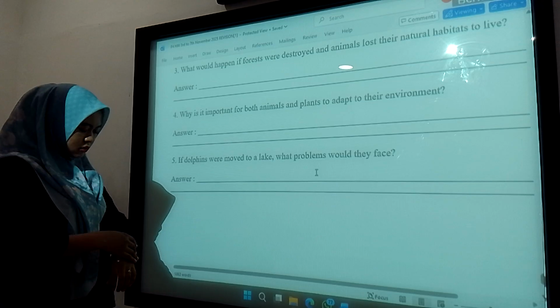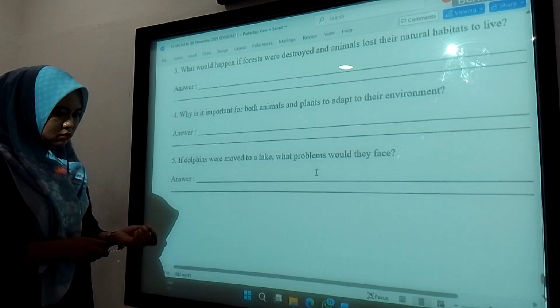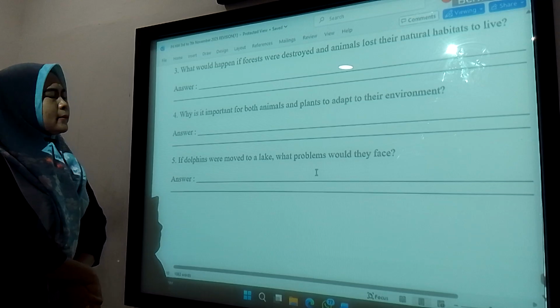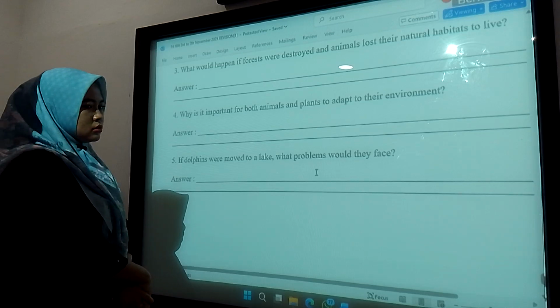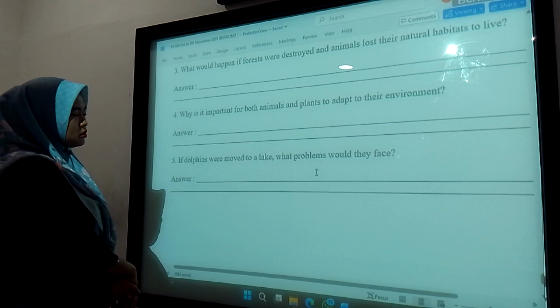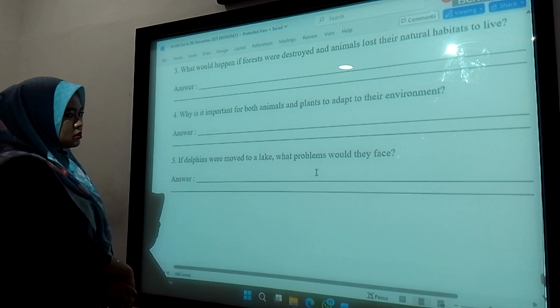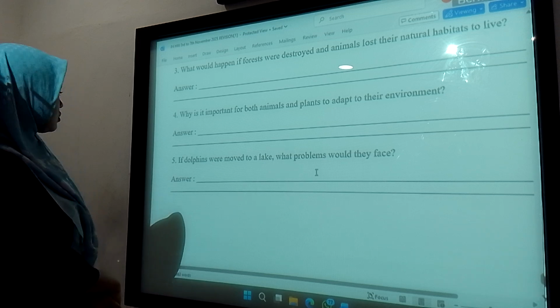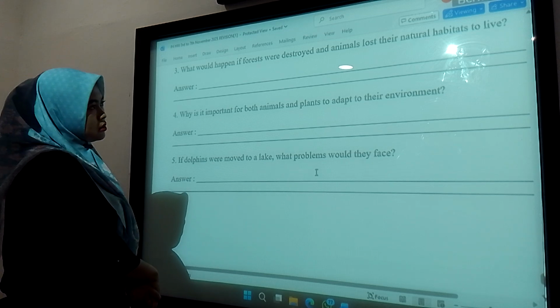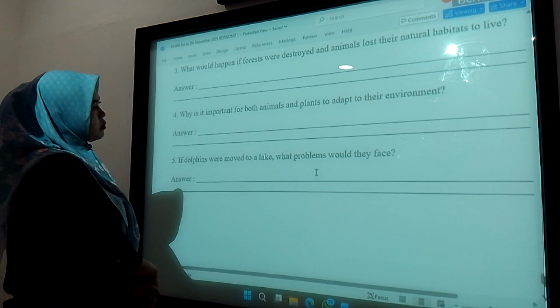Okay, now we just move to the book. So here we have the math. For the math, we will take from page 93 until 100. 93. Okay, the topic is about area and perimeter.